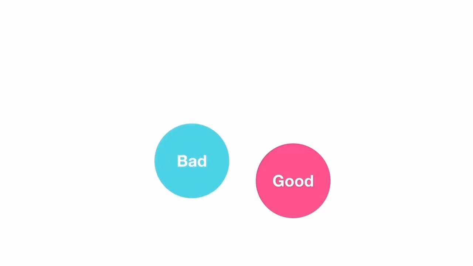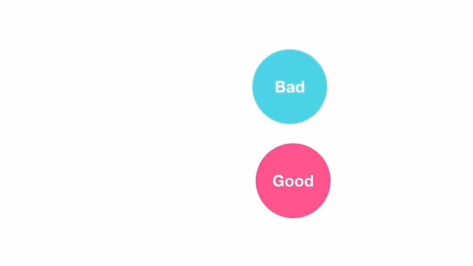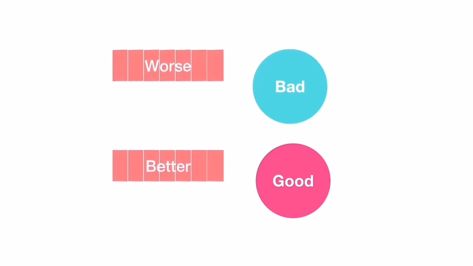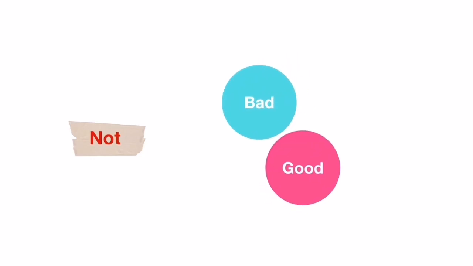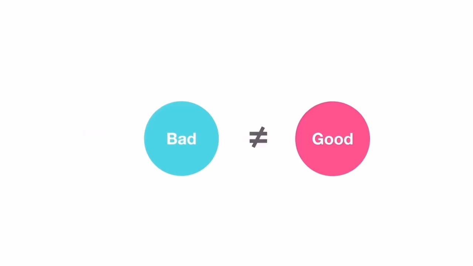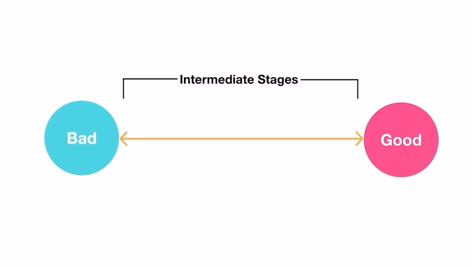Gradable antonyms can occur with adverbs such as extremely, very, rather, thoroughly, pretty, and can occur in comparative and superlative degrees. In addition, negating gradable antonyms doesn't necessarily mean its opposite. Not bad can also mean so-so. There are intermediate stages between 2 opposite words.